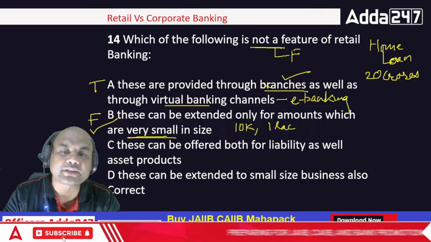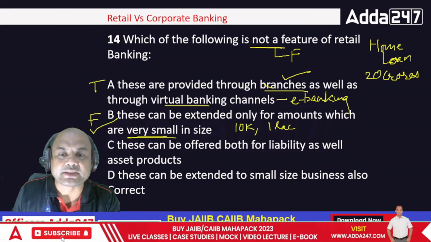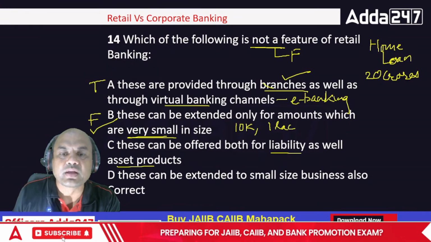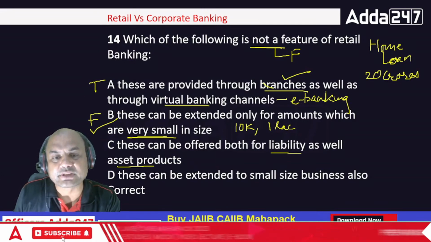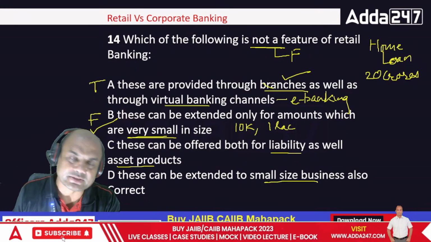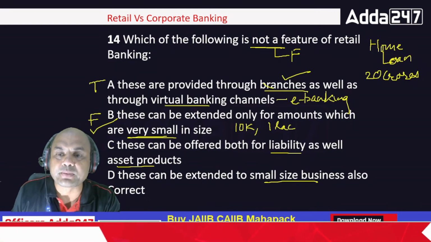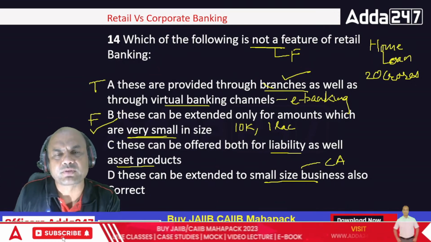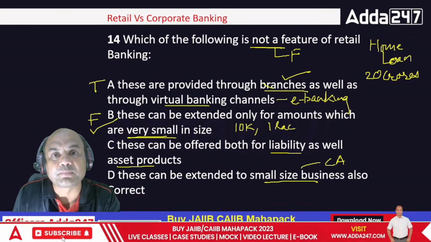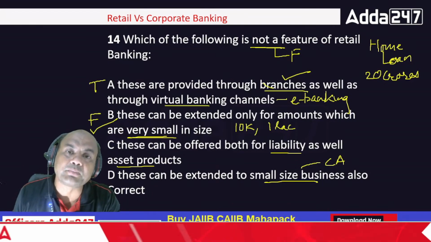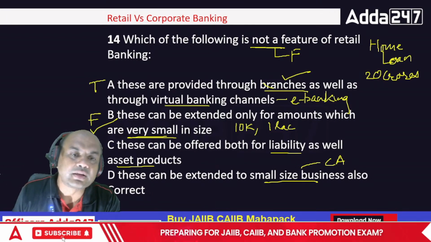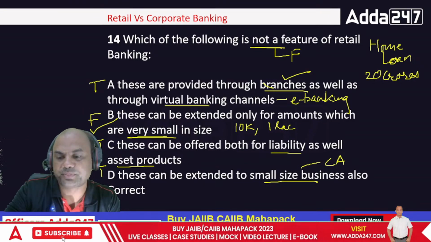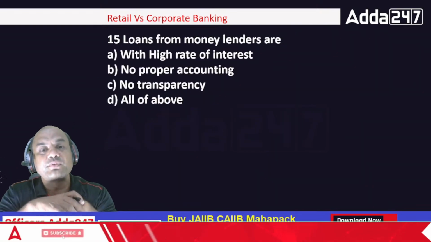These can be offered to both liability as well as asset products. So that is true. We offer liability also, we offer asset also. These can be extended to small size businesses also. Yes. Do we open a shopkeeper's current account in retail banking? Yes, small shopkeepers, we open it. Do we open private limited companies? Yes, but for smaller amounts. So both of them are true, so our answer is false. That is B.